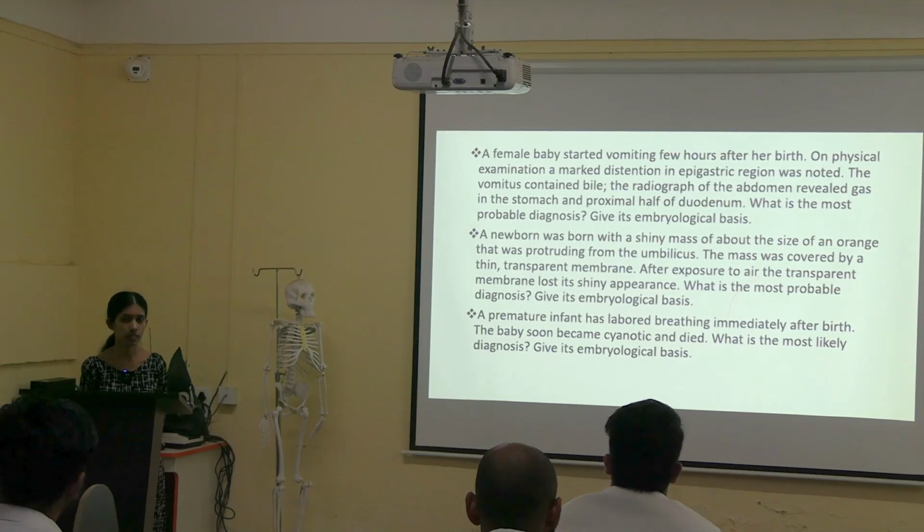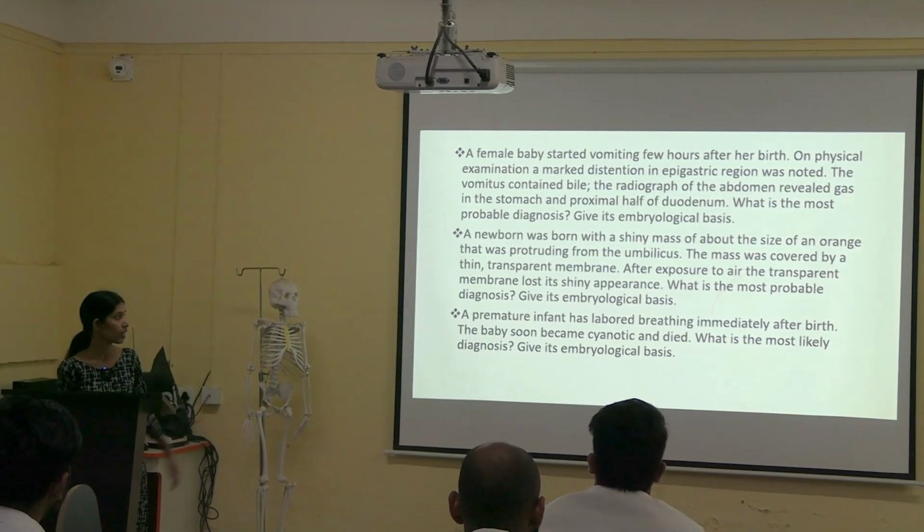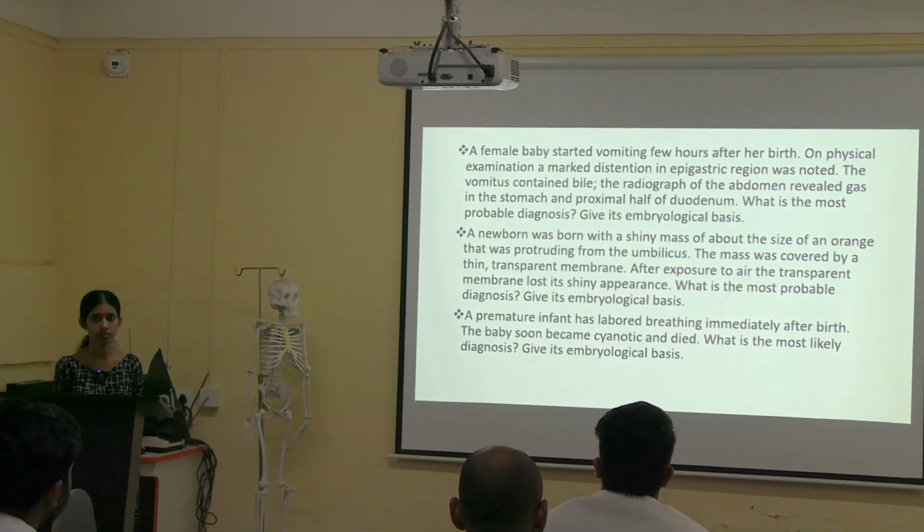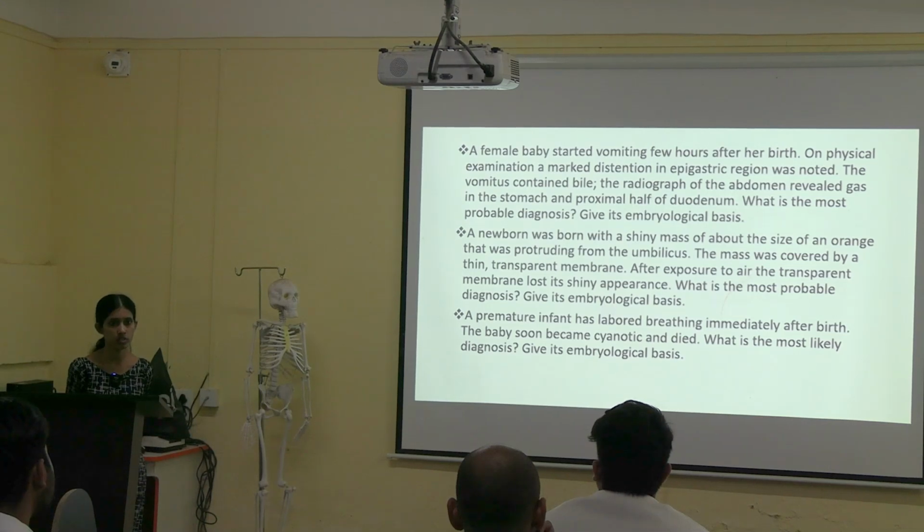So what did you all understand by the question? First question, it is related to GIT. Okay, fine. I am asking what you understood by the question. It's right, it is related to your GIT only. When you read the clinical questions, you should be able to analyze or say about the question in your own words also. Marked distension in the epigastric region, fine. So it is related to your GIT. Which part? You mentioned atresia, right? Okay. Duodenal atresia. What is going to happen in duodenal atresia? What is the embryological basis for that particular condition? Fine, we'll go to the next question.